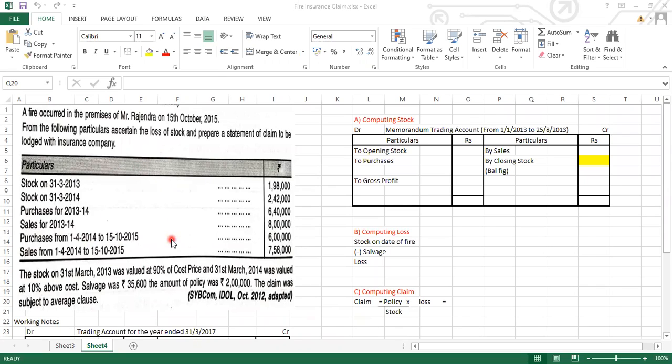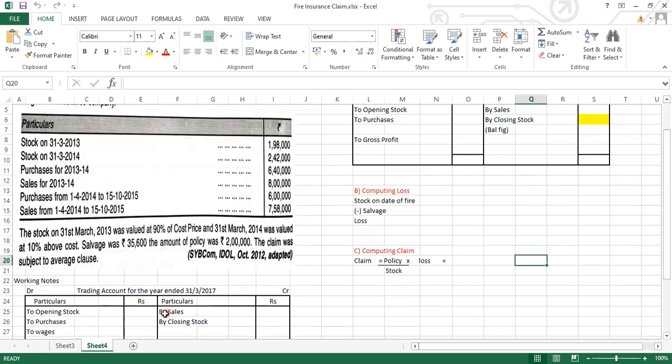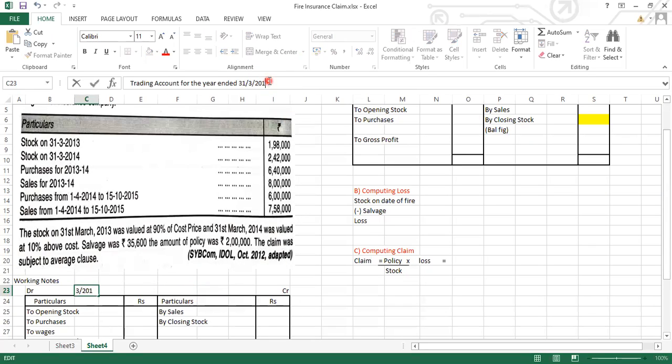तो हमें पहले क्या बनाना पड़ेगा? We need to first prepare the trading account. From the trading account we will be finding out the gross profit, and then accordingly we will prepare a memorandum trading account. ठीक है, so let's first prepare a trading account. Write down the working notes. Trading account, debit, credit, and this trading account is for the year you need to prepare for the year 31st March 2014.